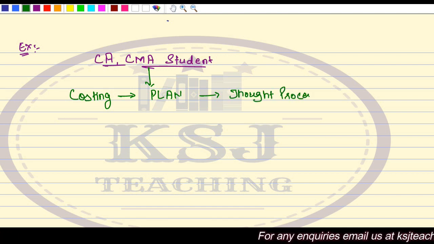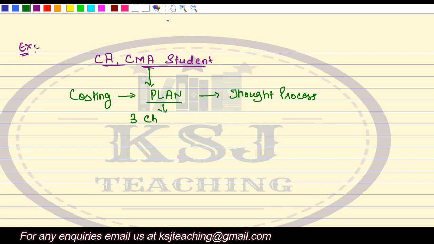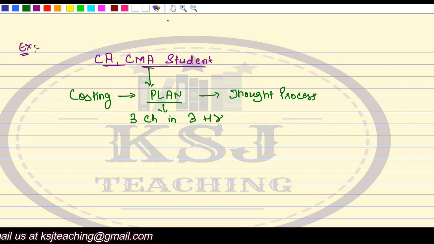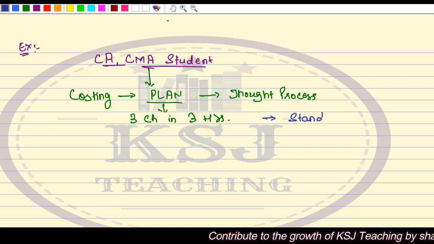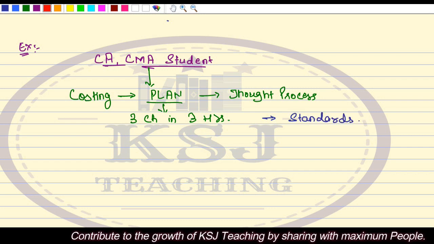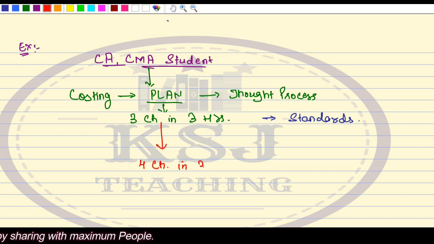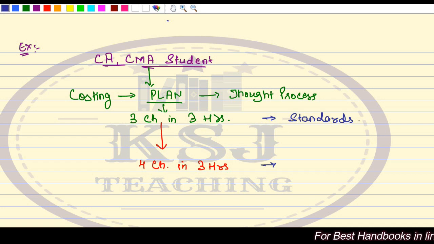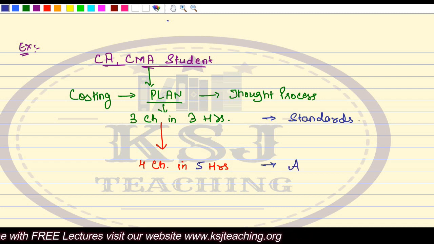Now what is your plan? What are you planning? Sir, the plan is that I will cover 3 chapters in 3 hours. Right? Now this is what you planned for. Now this is the standards. Now I can call them as standards. Right? Now what actually happened? What actually happened was you covered 4 chapters in 5 hours. Sorry, wait. You are covering 4 chapters in 5 hours, right? This is your actuals.